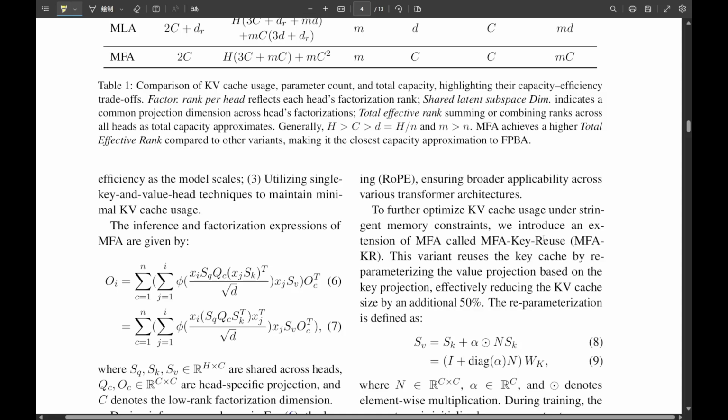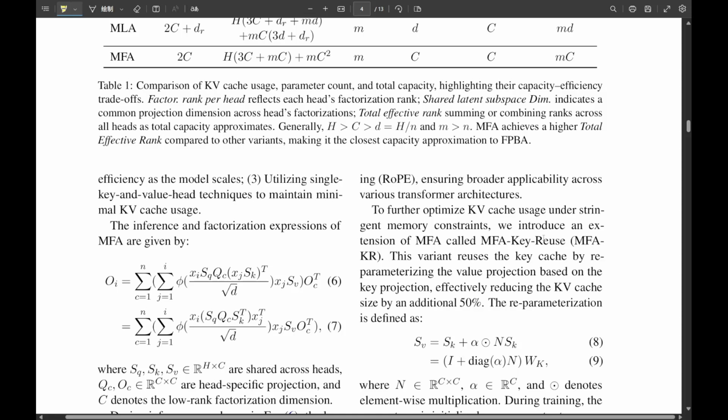The key metrics for evaluation were, of course, average accuracy across a range of benchmarks, and crucially, that KV cache usage per token. Okay, so moment of truth. What does this all mean when the rubber meets the road? How did MFA actually stack up against the standard MHA? The results were pretty striking. Yeah, MFA actually achieved a superior average benchmark accuracy, 49.9% compared to MHA's 49.0%, so slightly better accuracy.